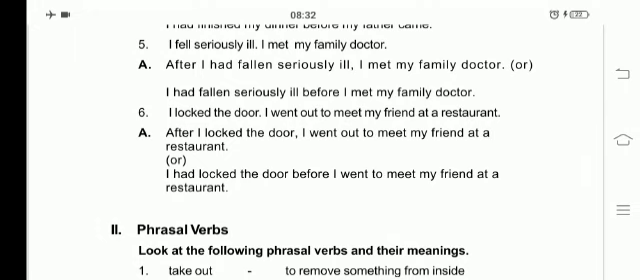Now, how will you be writing? After I locked the door, I went out to meet my friend at a restaurant. Or, I had locked the door before I went to meet my friend at a restaurant. So here we are using before in the middle. I think you understood, and I hope you have written these sentences in your textbook.